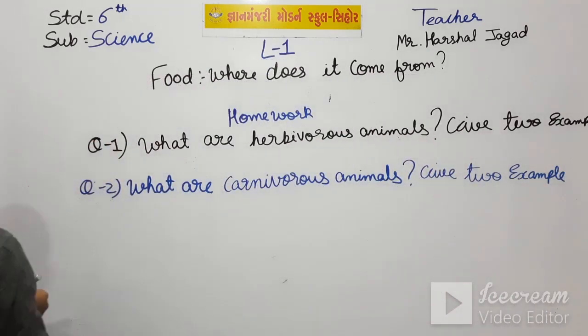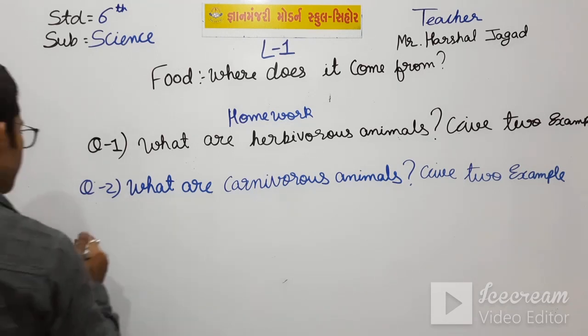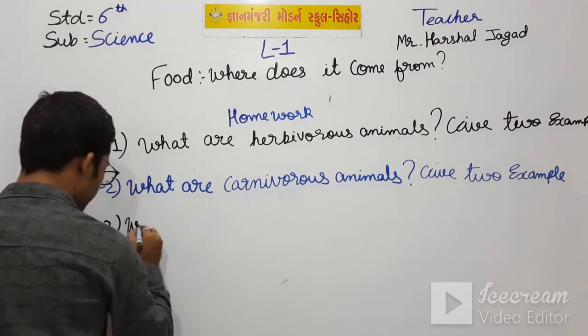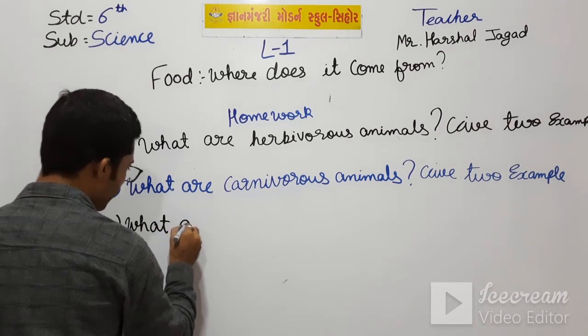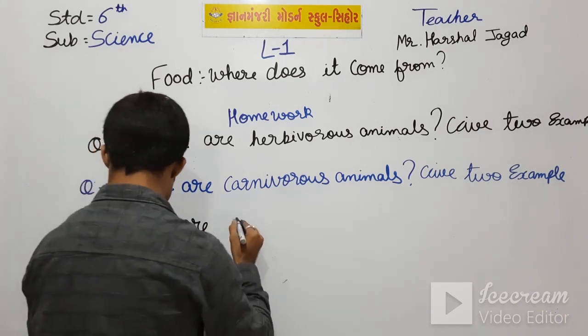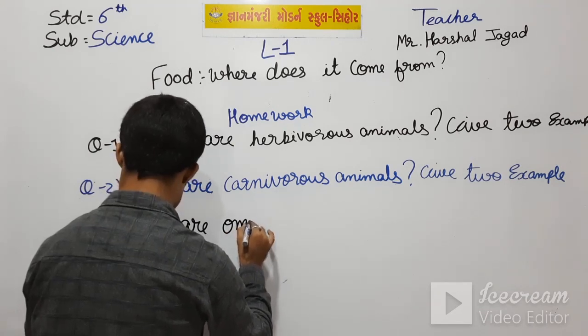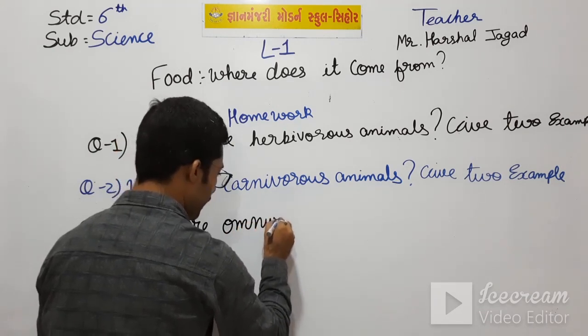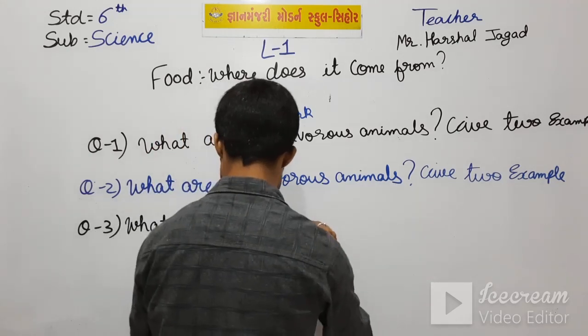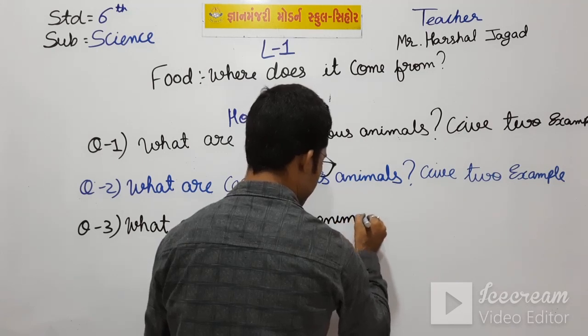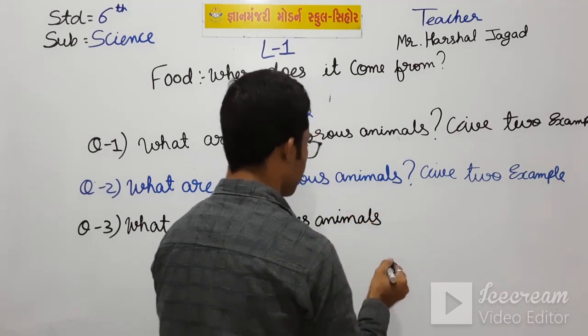And question 3. What are omnivorous animals?